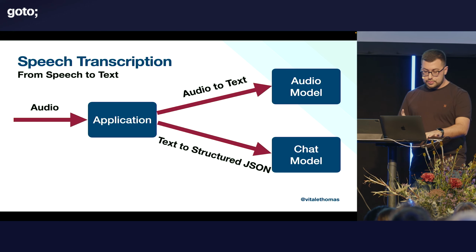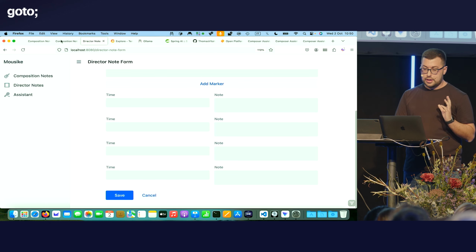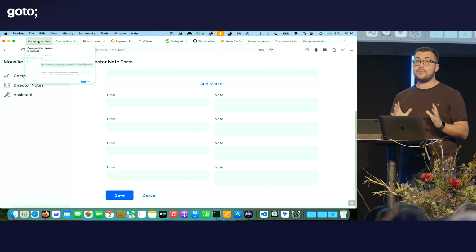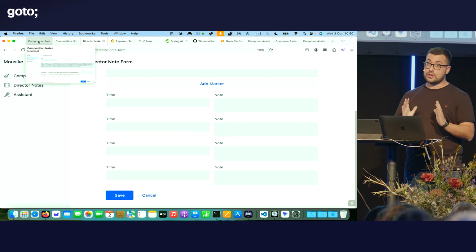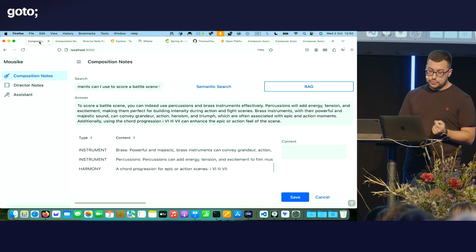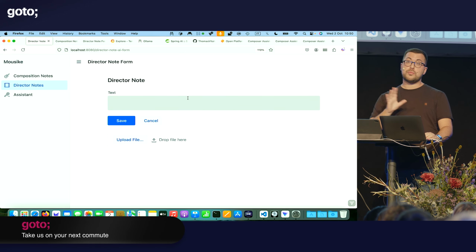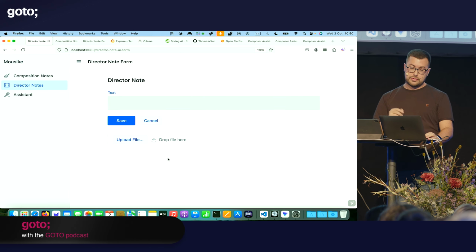Now, it's important, though, to consider still that models are not 100% correct, so we need to keep humans in the loop. I keep repeating this because it's extremely important. If eventually we want to reach production, we need to ensure a safe solution. So what I did here was, first of all, allowing both inputting free text and the recording.